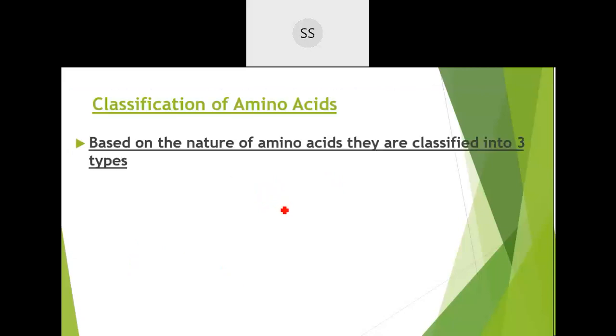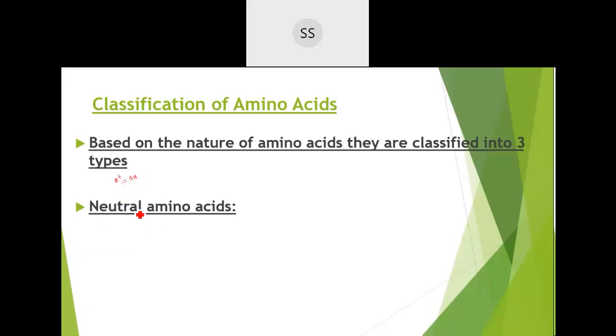Okay, so general formula. Now we'll go for classification of these amino acids. Based on the nature of the amino acids, they are being classified. One is neutral amino acid. As the name says, neutral means what? Neutral means neither this side nor that side, meaning there is an equal number. Water we call neutral. Why? Because there is an equal number of H plus ions and OH minus ions in the solution.